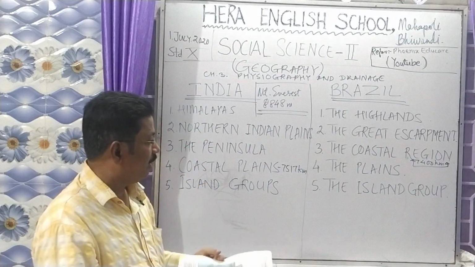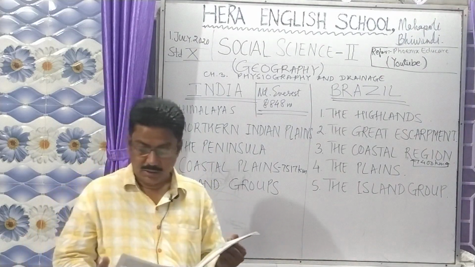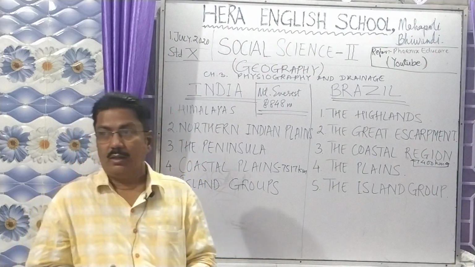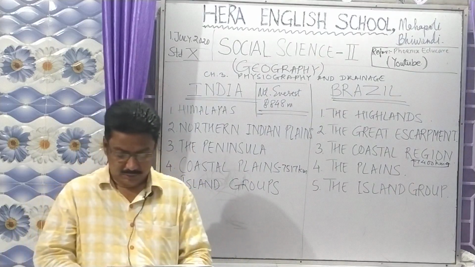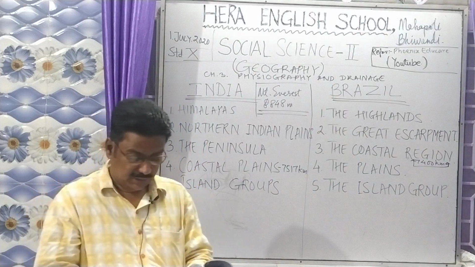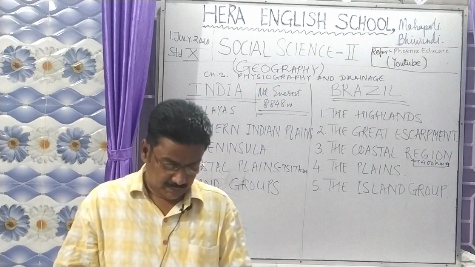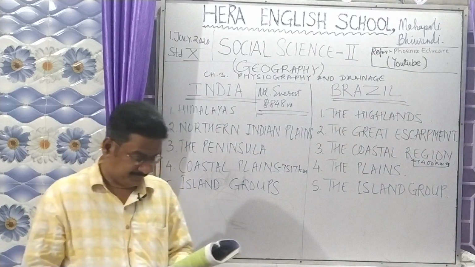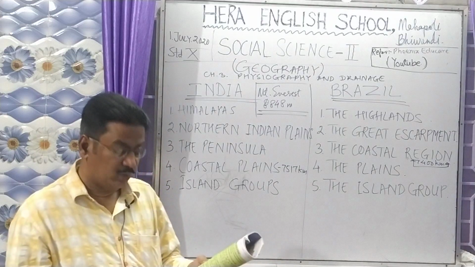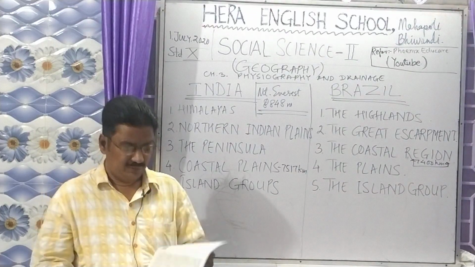Finally, we come down to the island groups of Brazil. Out here in the North Atlantic Ocean and South Atlantic Ocean, there are groups of islands that go up to 300 kilometers away from the mainland into the Atlantic Ocean. That means all the islands are almost 300 kilometers into the Atlantic Ocean, north and south of it, and more of them are coral islands.